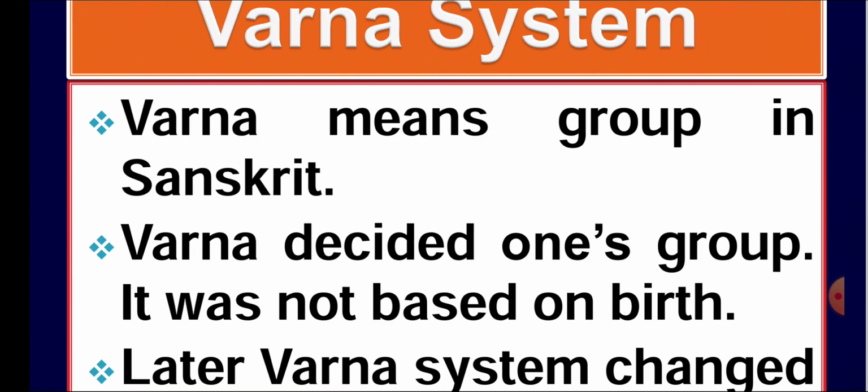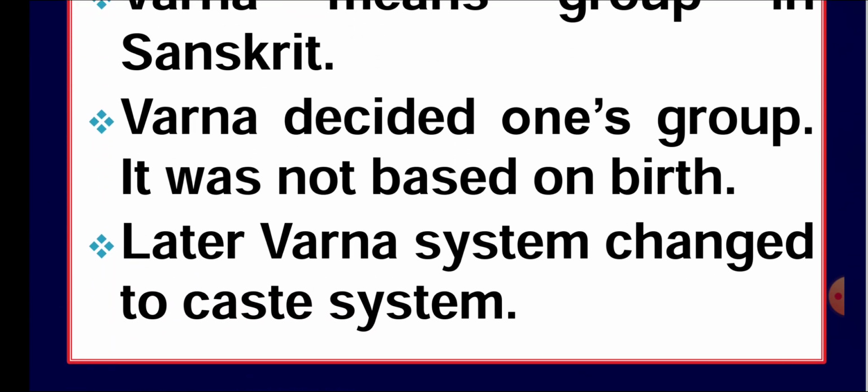Those who were soldiers and looking after the protection of the boundaries were considered Kshatriyas. Then those who were engaged in agricultural and trade commerce activities were known as Vaishyas. And the fourth, those who served the other communities, were known as Shudras. So there were four Varnas.